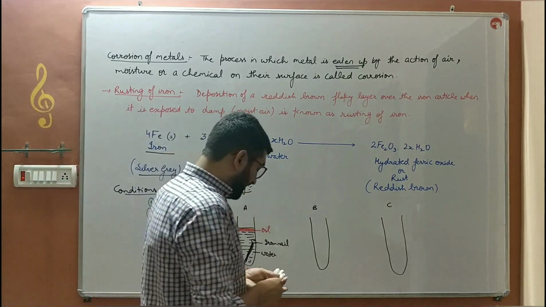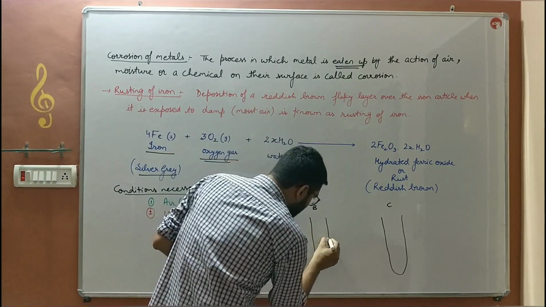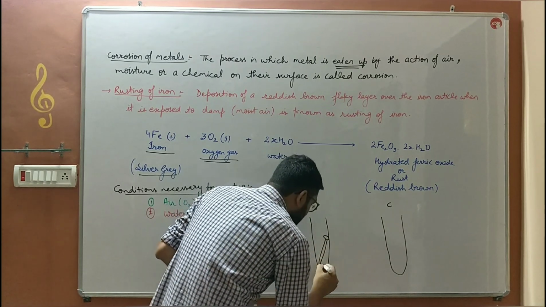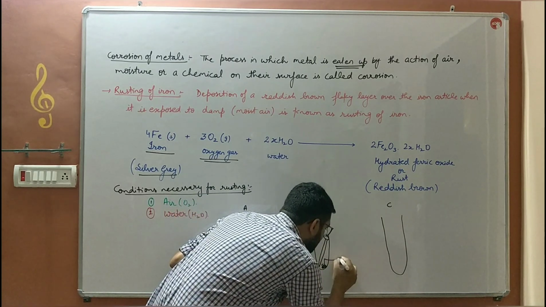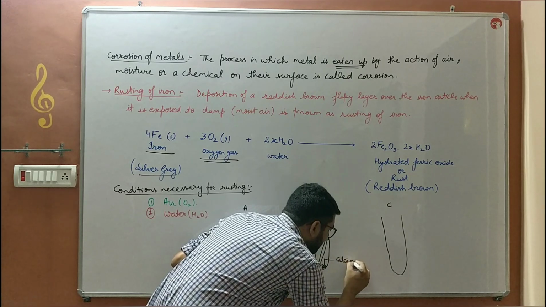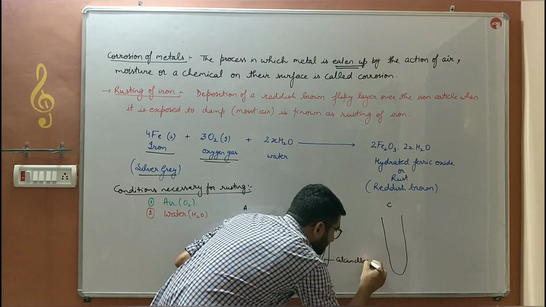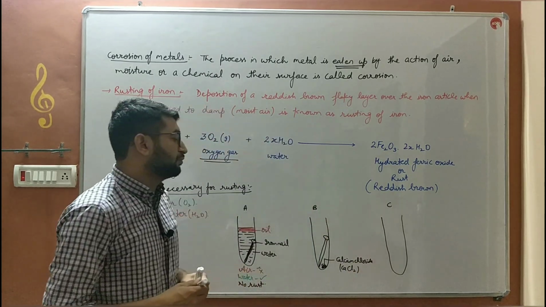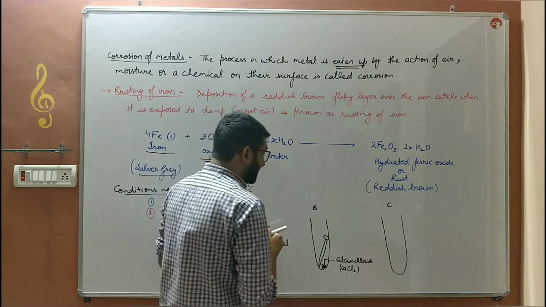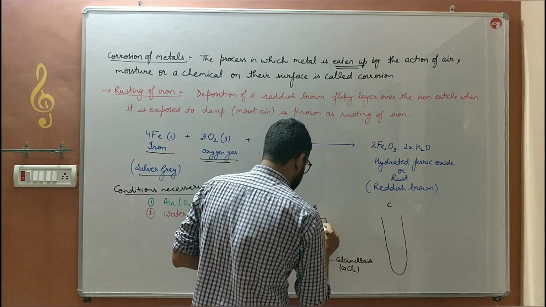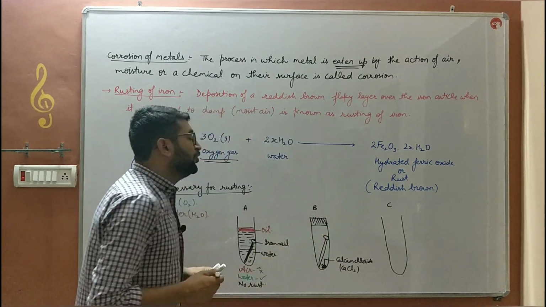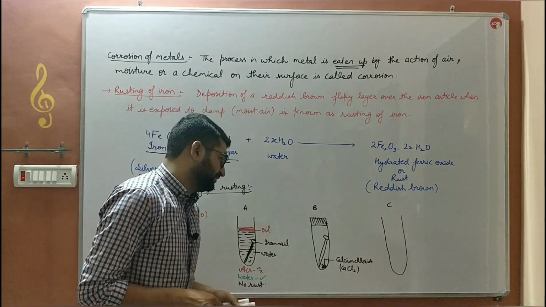Next, in test tube B, we place an iron nail with calcium chloride, CaCl2, and we cover this test tube with the help of a cork or a cotton plug so that no external air can go in.